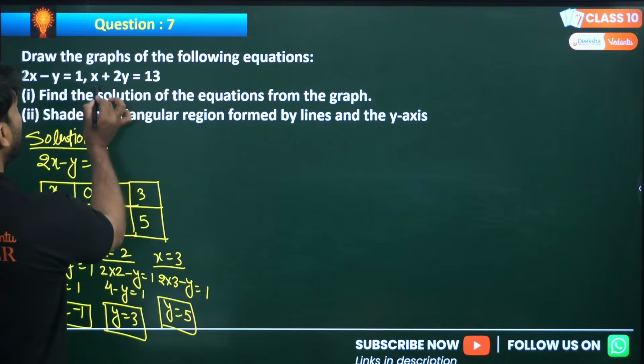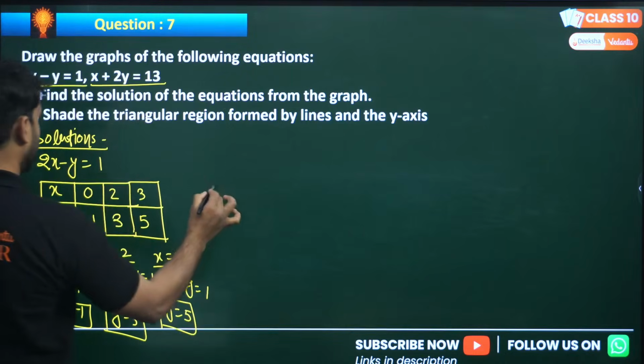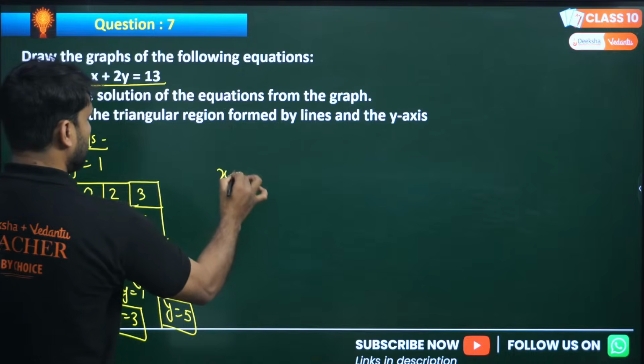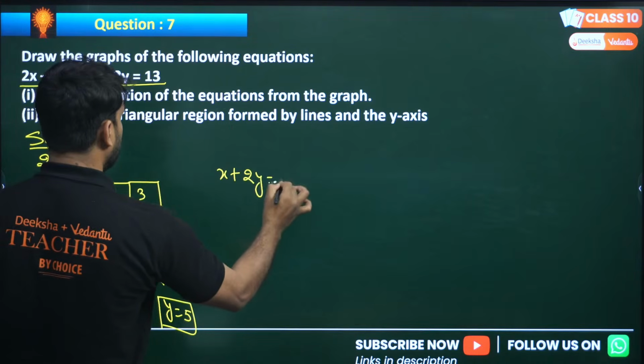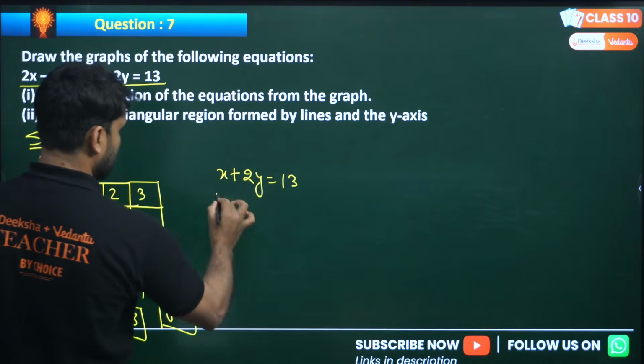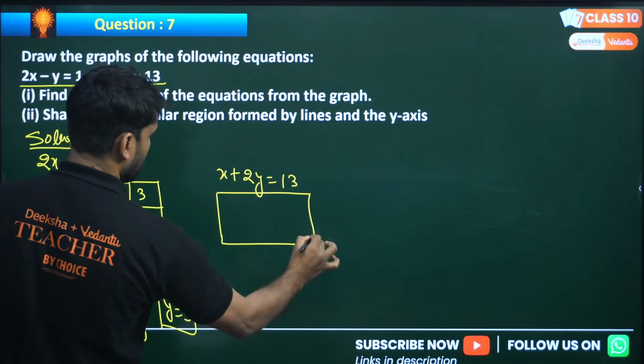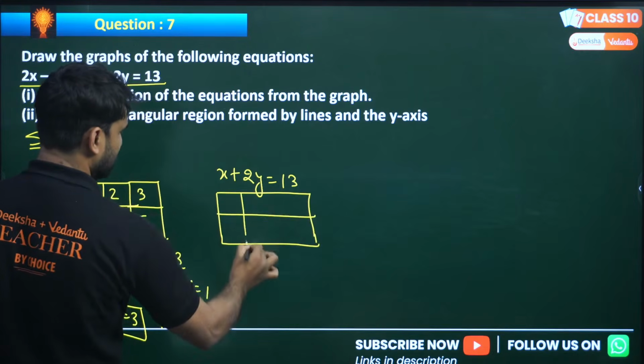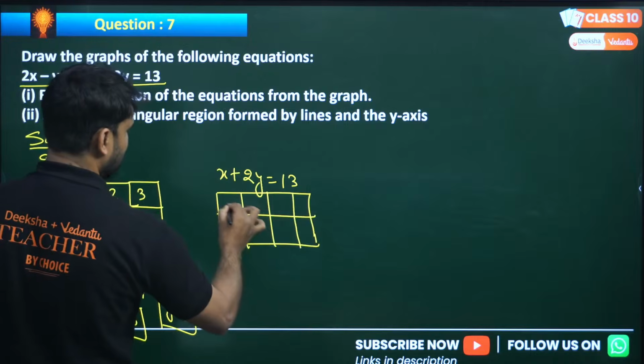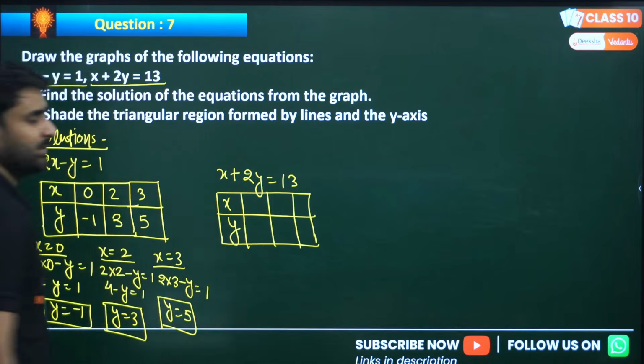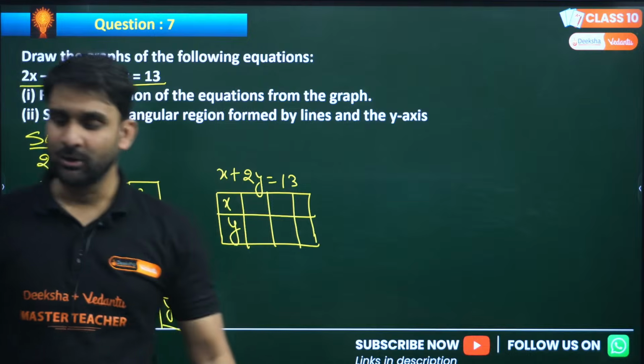Now find out the solution of the second equation. This is x plus 2y equals 13. Now again, same condition, take a box, take 3 columns and take your x and y. I hope you are getting my point.